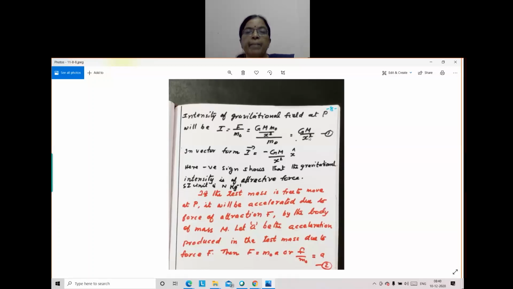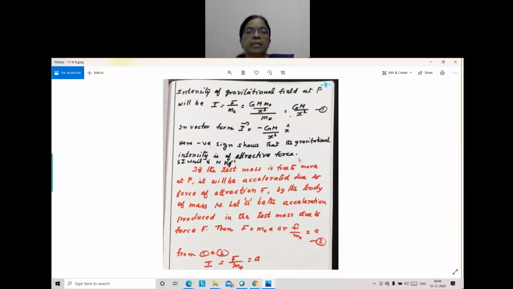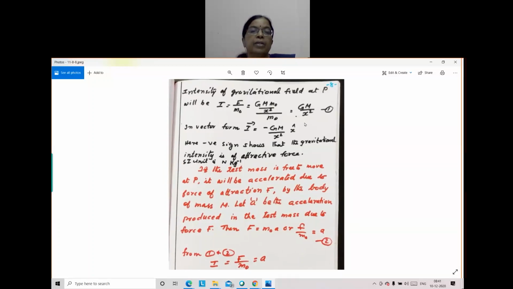So we divide by m0, we get GM by x square. m0 gets cancelled. GM by x square. So it depends upon x, GM by x square. This is on the surface of the earth, where x becomes r. So GM by r square, we know that is the acceleration due to gravity. So here, why do we get a negative sign?